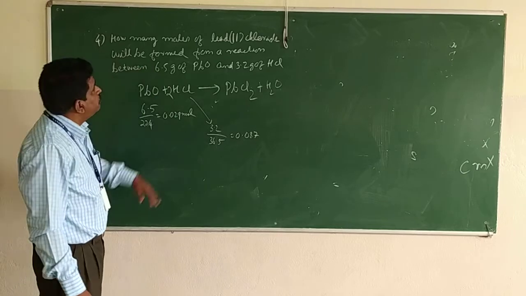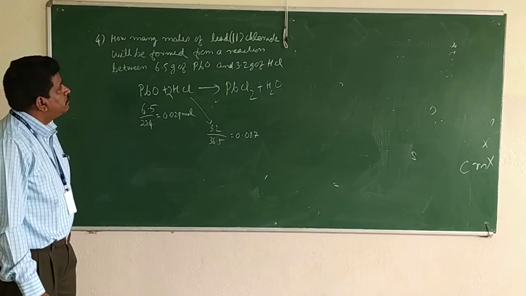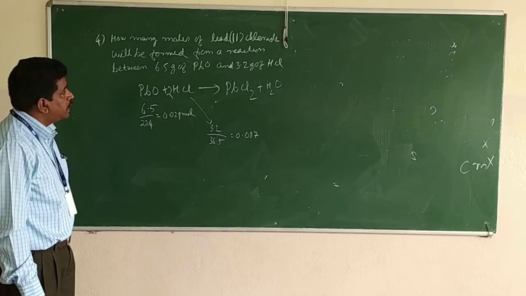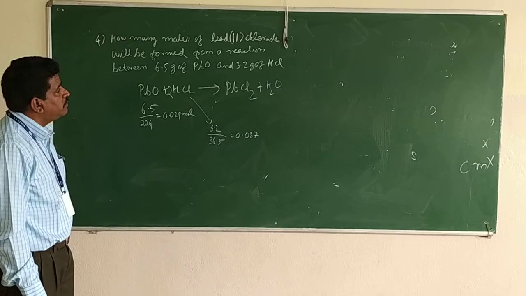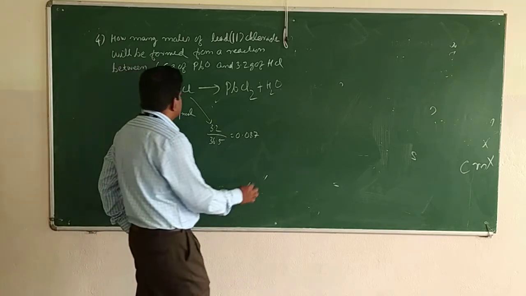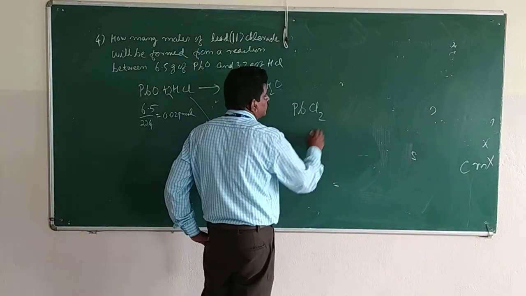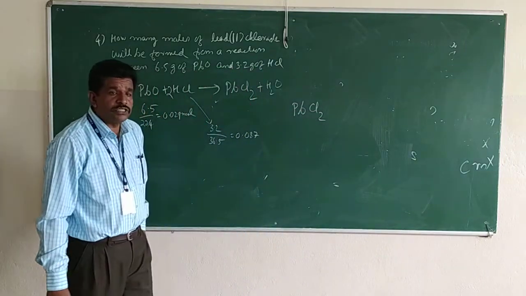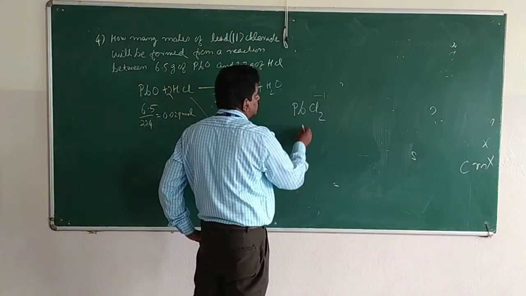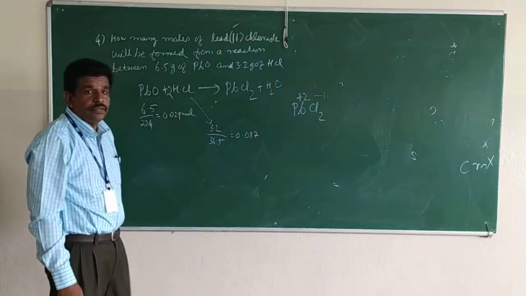How many moles of lead 2 chloride will be formed from a reaction between 6.5 gram of lead monoxide PbO and 3.2 gram of HCl? Lead 2 chloride is PbCl2. We know the oxidation state of chlorine is -1, so 2 into -1 is -2, so lead will be +2. That is what is given, lead 2 chloride.